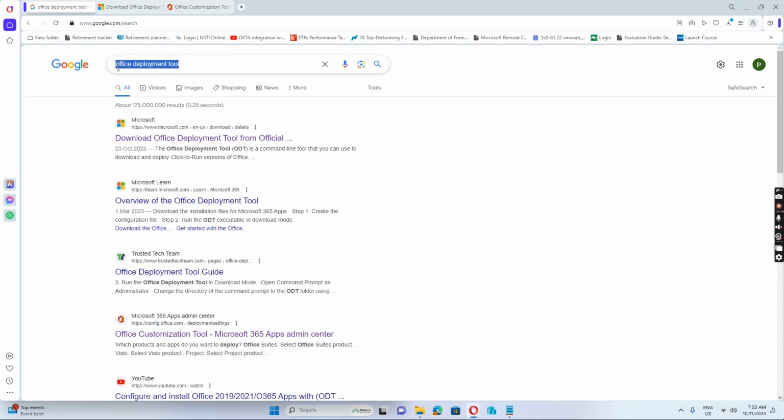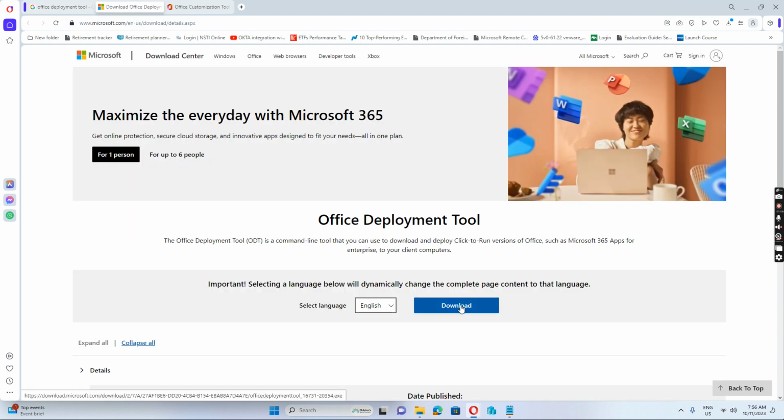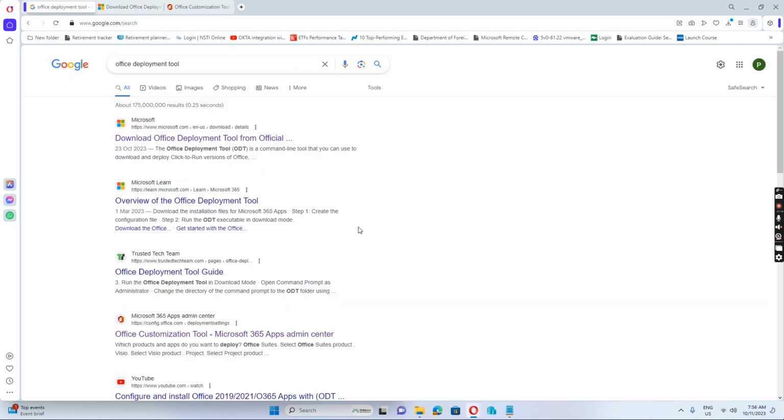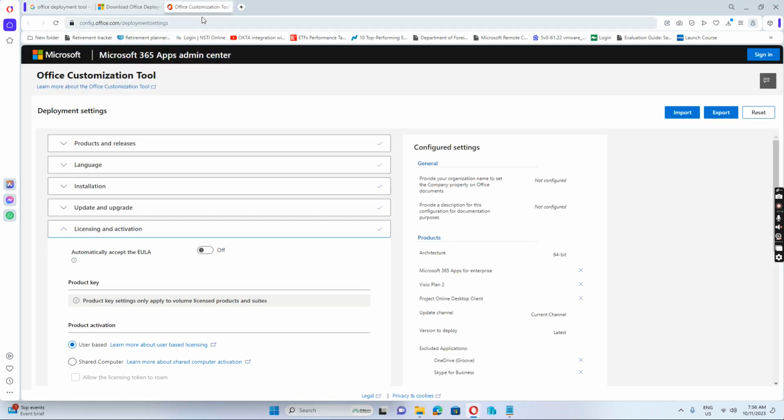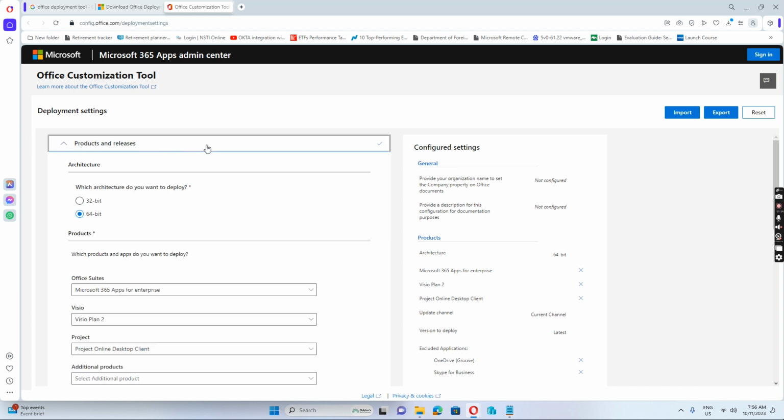Normally, we can just search for the Office Deployment Tool, and when you search for this one, we see the download for the deployment tool from official Office 365, which we can download and extract the file. The next thing is we need to use the customization tool, which is from configure.office.com deployment settings. What this tool does is we can use it to select which products we want to download or install.